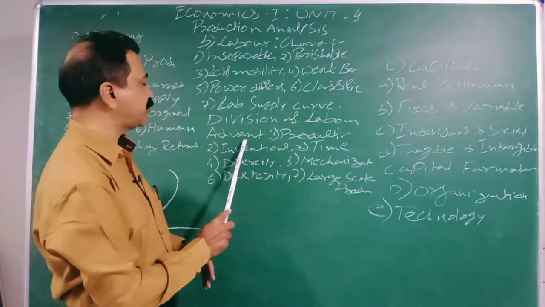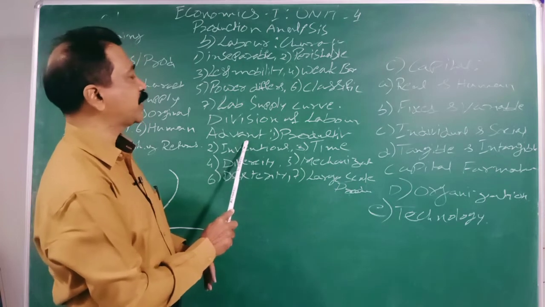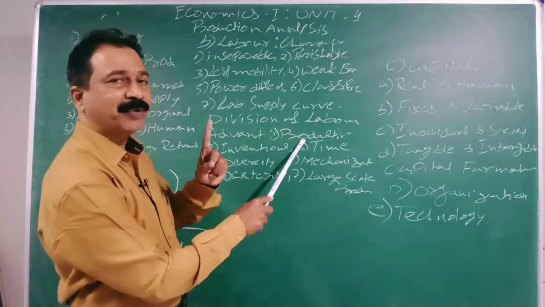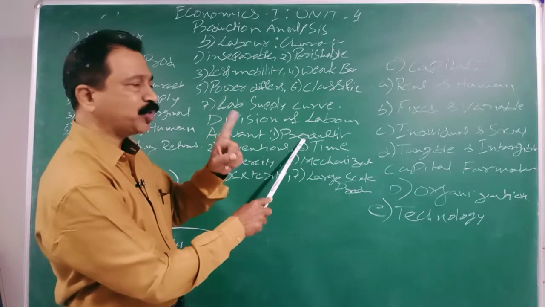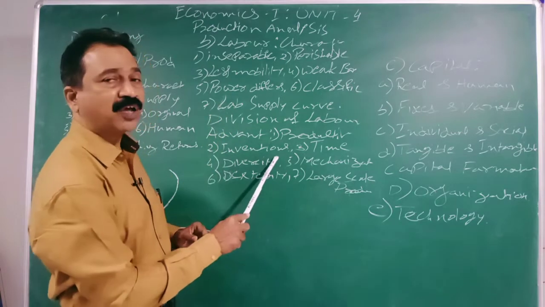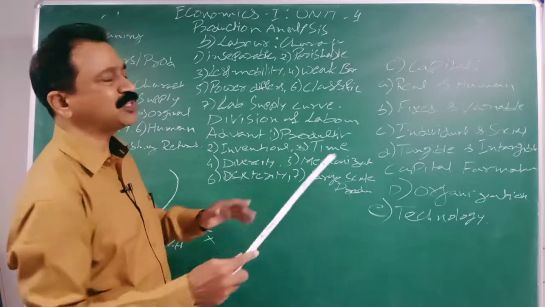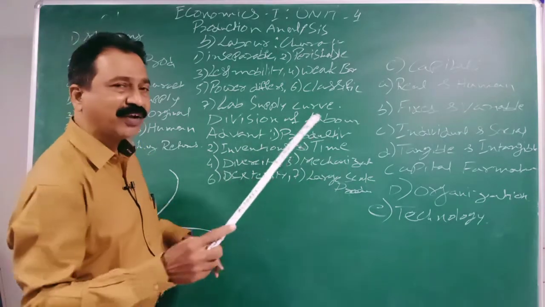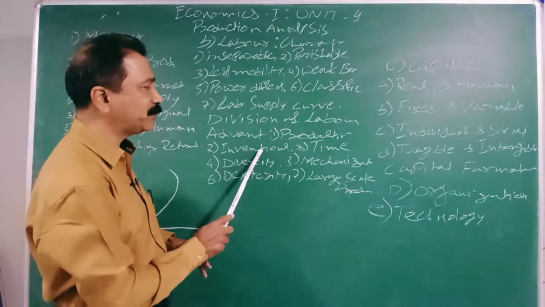What are the advantages of division of labor? Let us see first. Productivity will be more. It is increased because he will become an expert in that one particular topic. Inventions are possible with division of labor. One person is doing his work, he will become an expert in that work and he will start inventing new methods of doing that particular work.